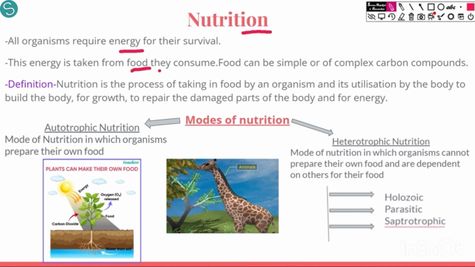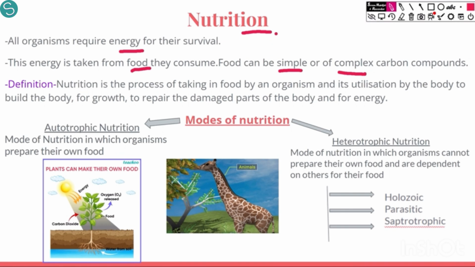We get this energy from food. Plants also get energy from food. So this food is very important, and food can be simple or complex carbon compounds. Okay, so there are different types of food molecules also that we consume.